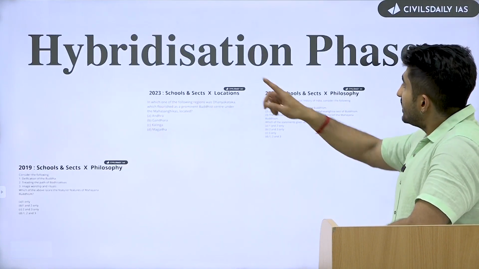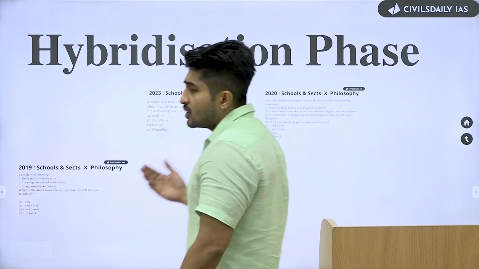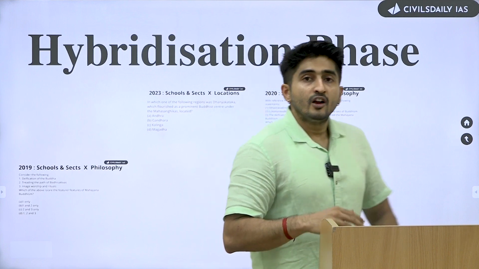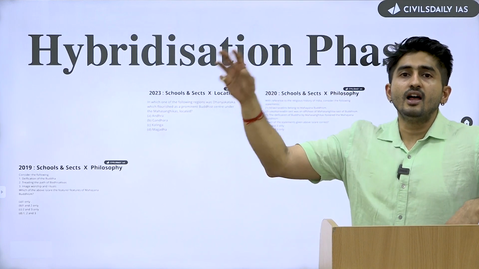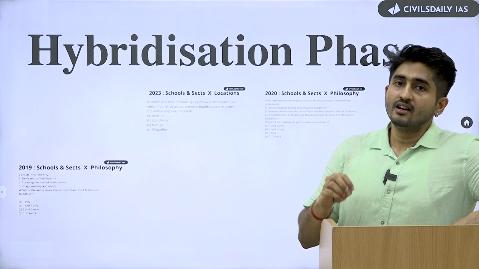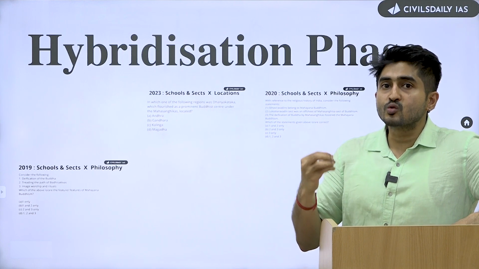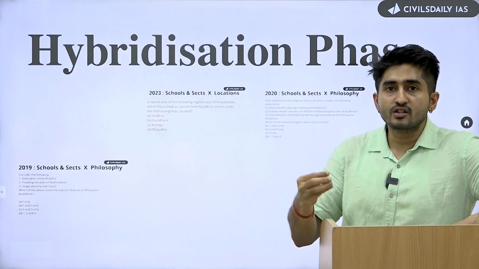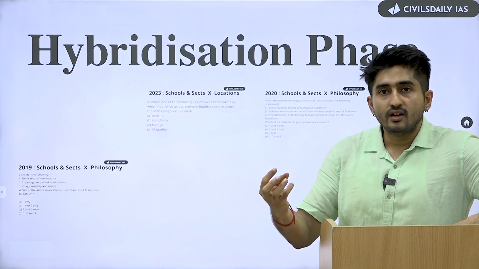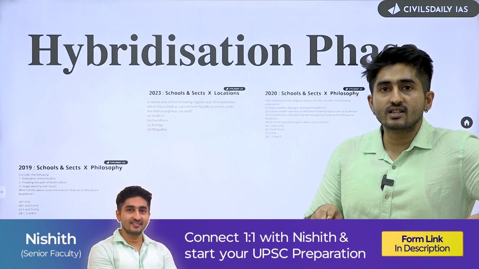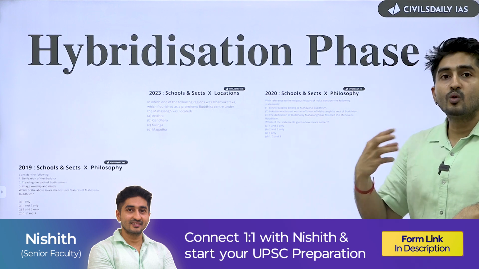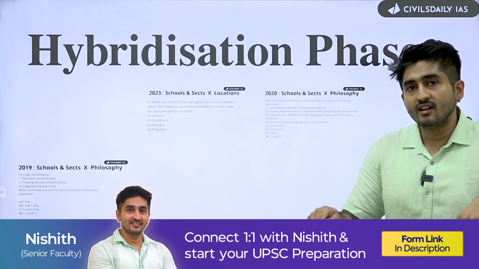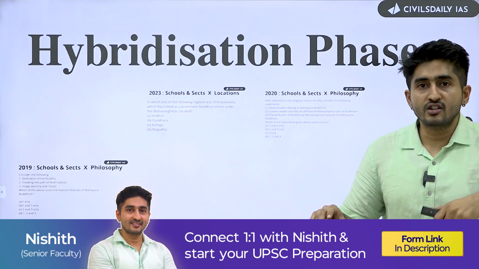in the hybridization phase, which started somewhere around 2019 onwards, what it did was, it merged sub-theme 1 and sub-theme 2. That is, it started asking questions about schools and sects, but delved deeper into those schools and sects and asked you, say, a philosophy related to that particular school or sect, or it asked you some locations which are not associated with those schools and sects but with the broader religious doctrines.